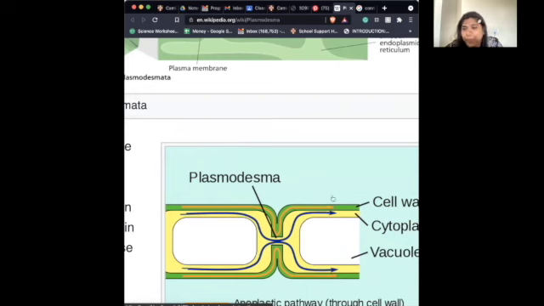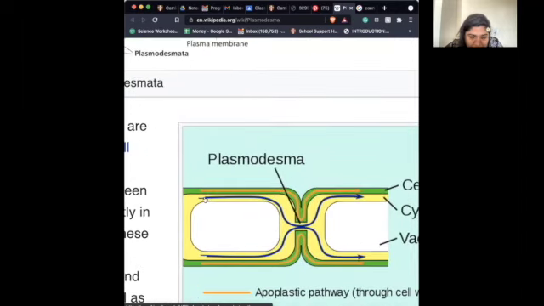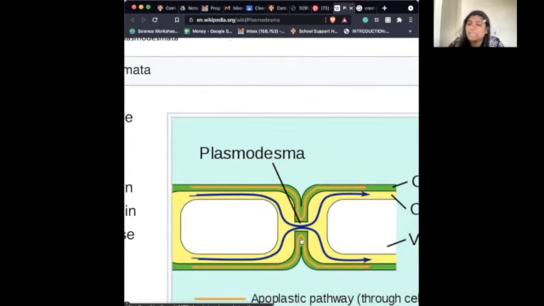This is your apoplastic pathway. But when you look at your symplastic pathway, this is where the cytoplasm is connected to the cytoplasm of the other cell. But can you see how tiny this gap is? A plasmodesmata is so tiny that you can hardly view the connections even under huge magnification. So what you're going to be seeing is that some tiny particles, maybe some moles, not even molecules, some moles of starch, could move from this side to this side.